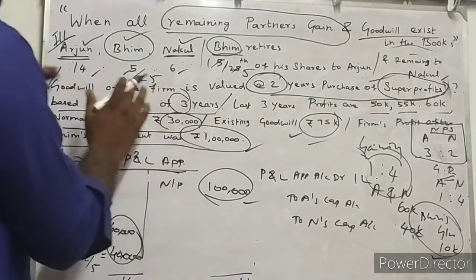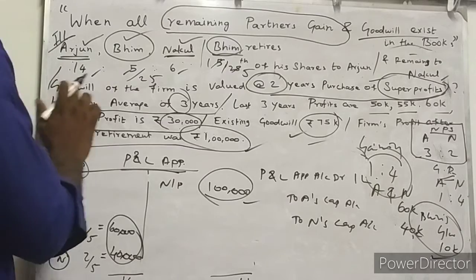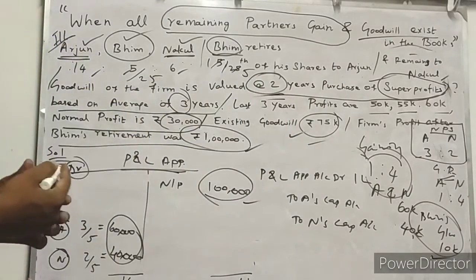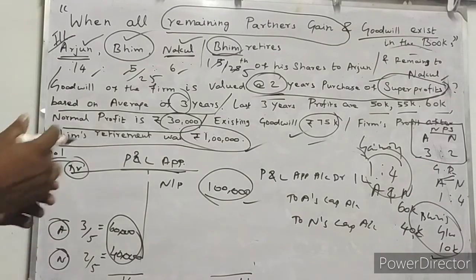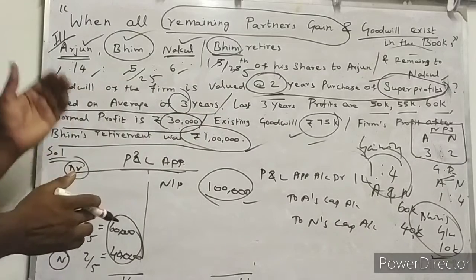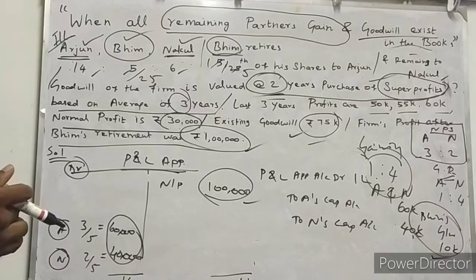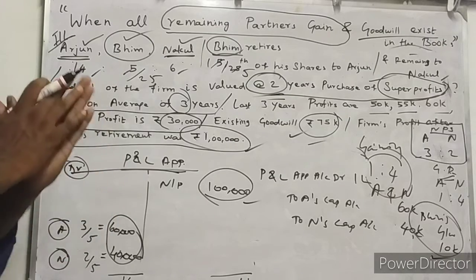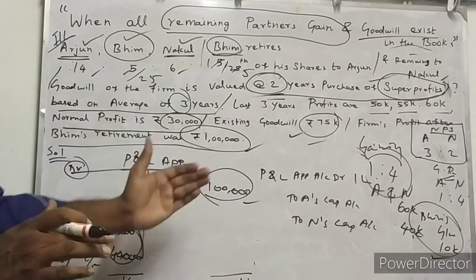Then as per the given instructions, we found the goodwill for the super profit with the help of the number of years of purchase. Then as per the super profit, we found the proportion that has to go to partner BIM, the one who is retiring from the partnership firm, who is compensated very clearly. So now you know all the steps.